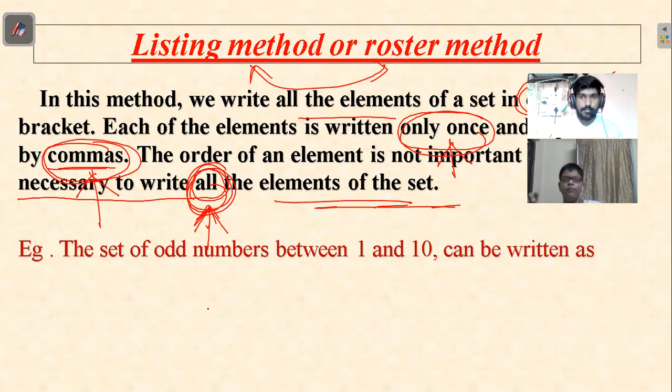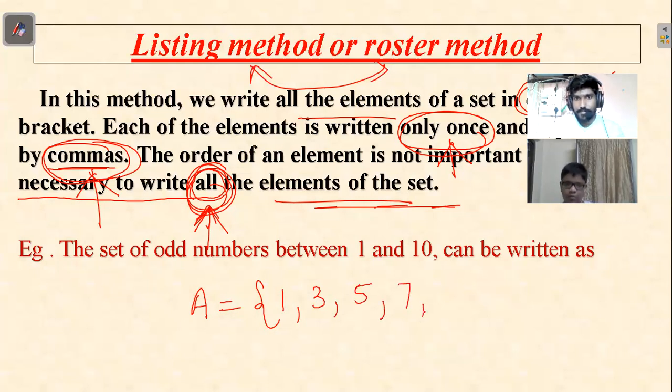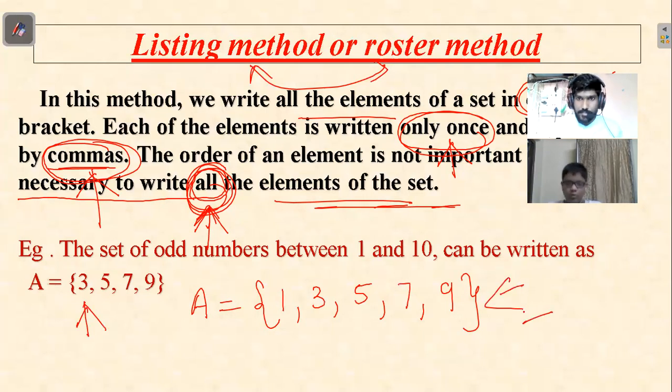First, A equals curly brackets, then 1, 3, 5, 7, 9, and close the bracket. So this is the set of odd numbers between 1 and 10. Correct, very good. In my answer I forgot to mention 1, so what you said is correct.